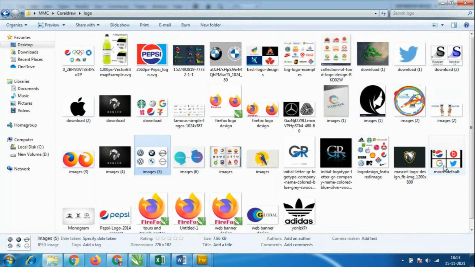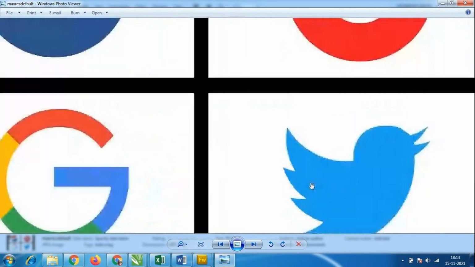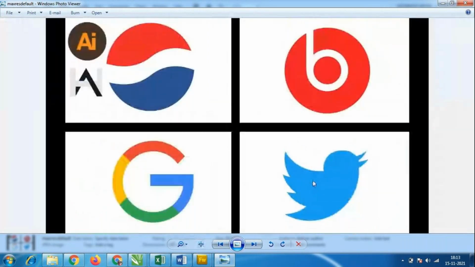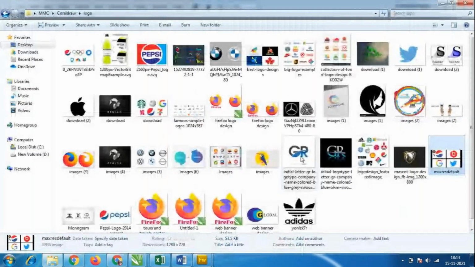Look at the quality of the logo here, which is a vector-based image. So if you zoom it, it is not going to pixelate. If it is saved in JPG format, then it is going to pixelate. So we have to save it in PDF format. So the Twitter logo, Google logo, and the Pepsi logo. So we'll see how to do the designs.